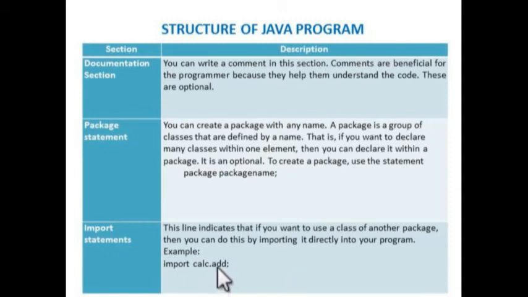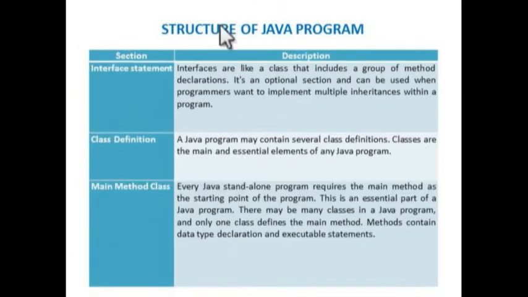So here this is the package name. Then if you want to implement the multiple inheritance concept, we need an interface. At that time we can use this interface section. Then we can create the class definition. In a particular Java program, we can create any number of classes. The class with the main function is essential for a Java program. Any one of the classes must include the main method. So this Java main method will start execution first.